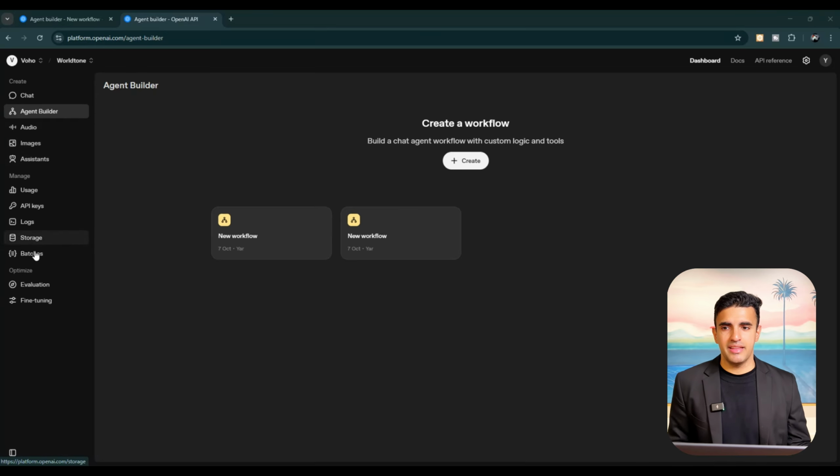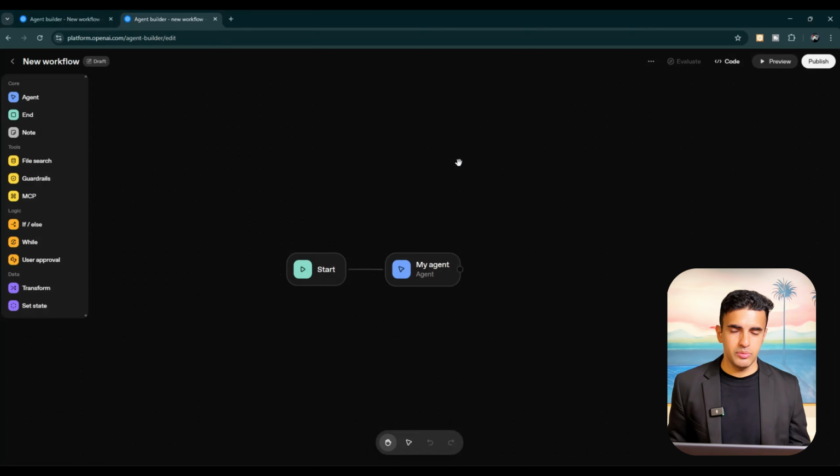I'm happy to see that they have kept up with the wording workflow, because agents and workflows are different. So here we are also going to be creating workflows. As you can see, we've got start. Start is always a trigger. Anytime, we always had a trigger, it had to start from something, and then this start is connected to my agent. Obviously it's part of the workflow, and you can always choose things from there.